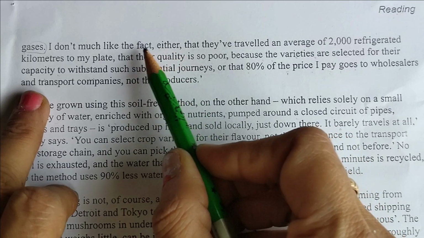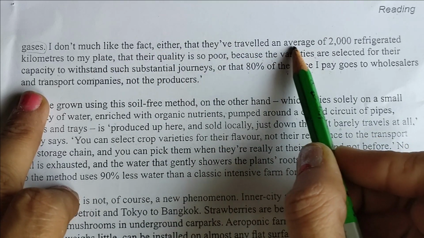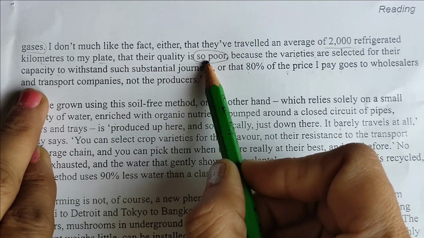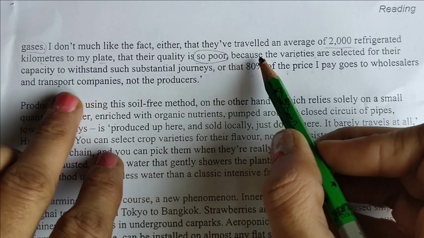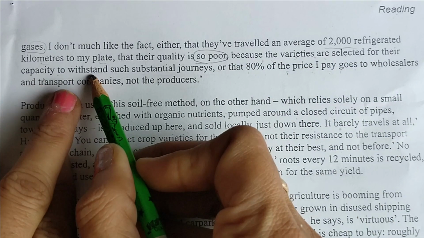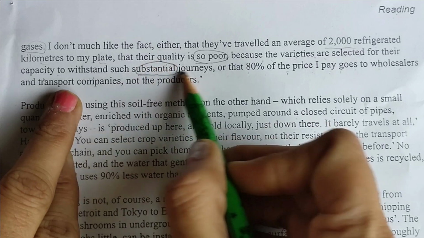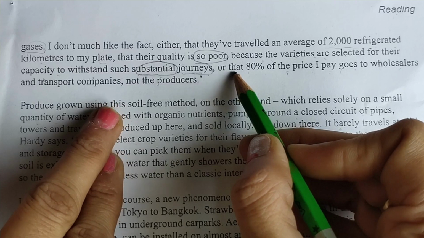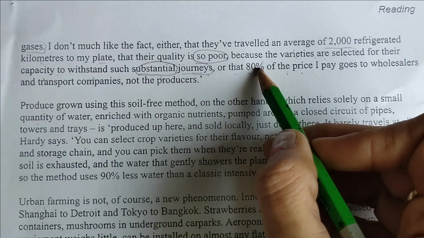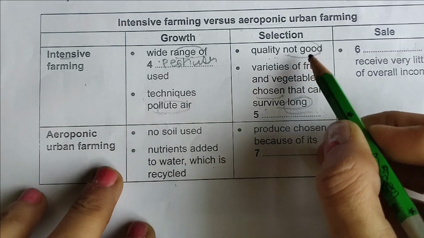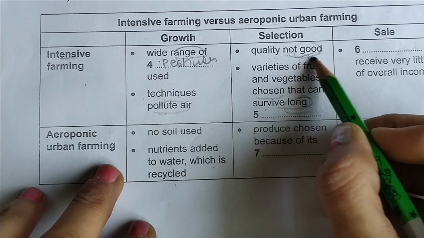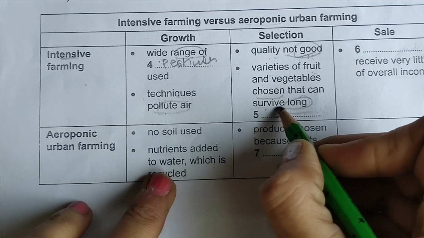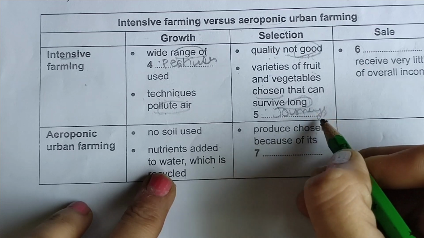I don't much like the fact either they have traveled on average 2000 refrigerated kilometers to my plate, then their quality is so poor, means not good quality. We are going in the right direction because the varieties are selected for their capacity to withstand their substantial journeys, means long journeys. So we will write the answer journeys, or 80% of the price. Okay, let's fill in the blanks. So we have got this also, quality is not so good, it was written, and chosen that can survive long journeys. So it was given substantial journeys, it was given.